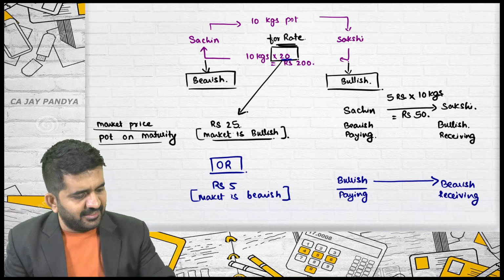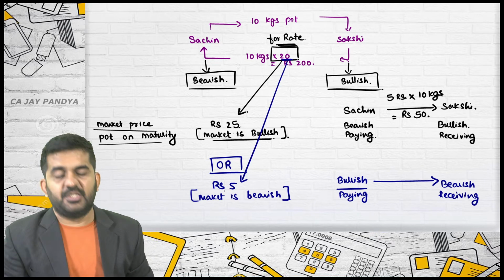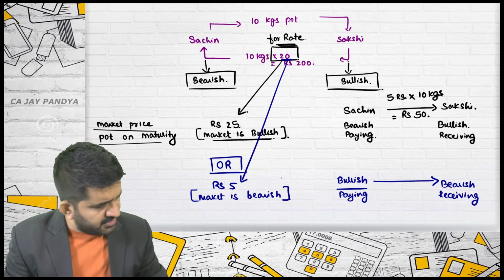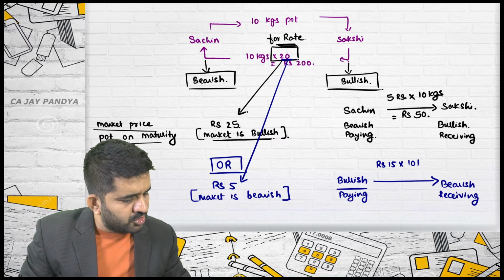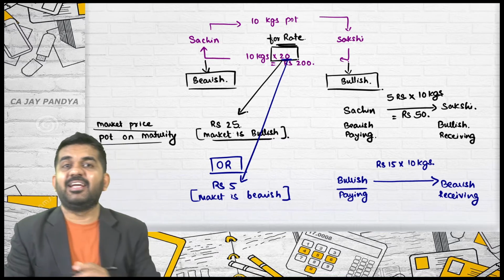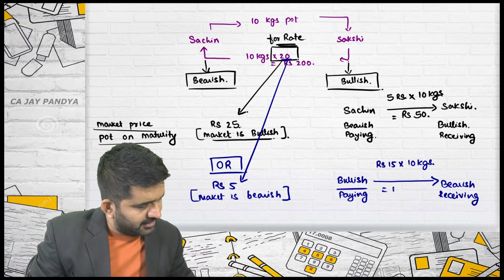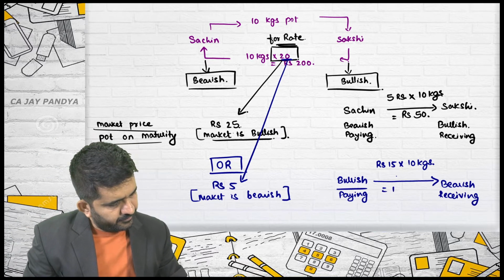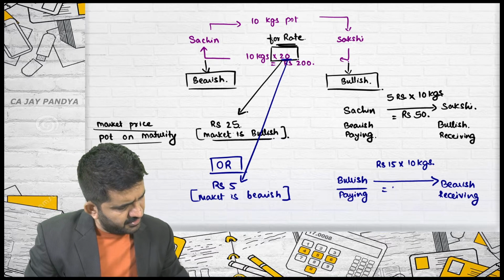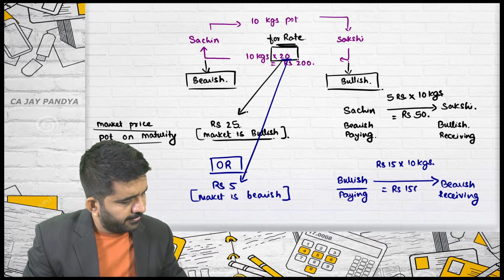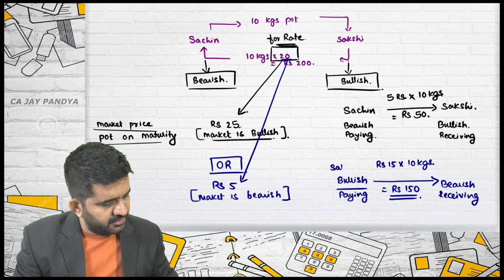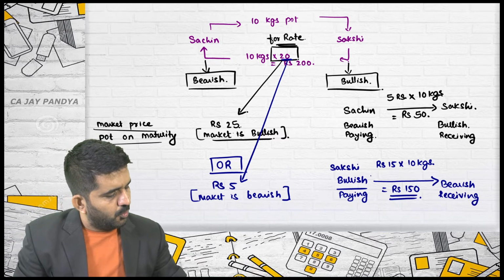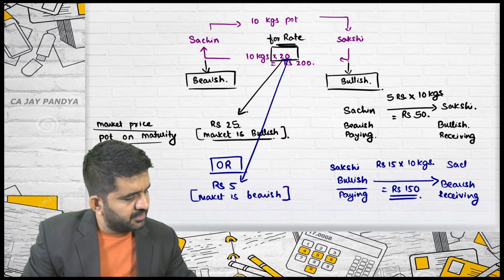How much? Again, the same answer. Difference. What is the difference? 15 rupees. As the contract was of 10 kgs, I am multiplying 10 kgs. Is it alright? What is the answer? Is rupees 150. Who is bullish in our case? Sakshi. Who is bearish in our case? Sachin.